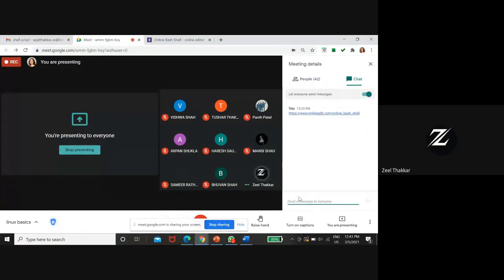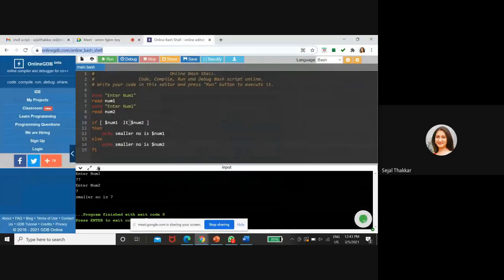Ma'am, in logical operators also are there any symbols, or is it same as C? No. I told you now that you have to use this LT, GT, EQ, this kind of you can take.